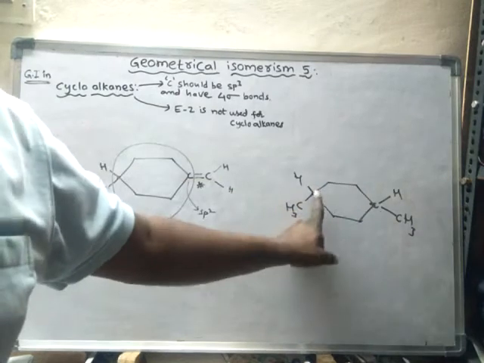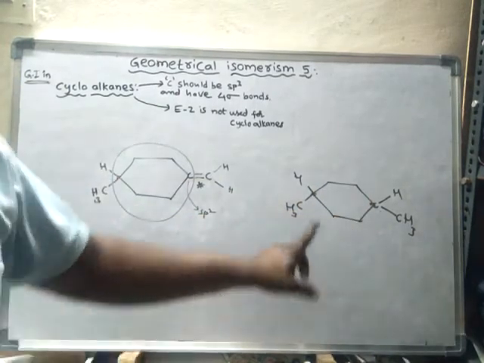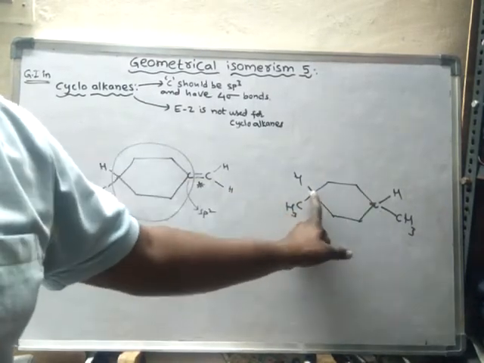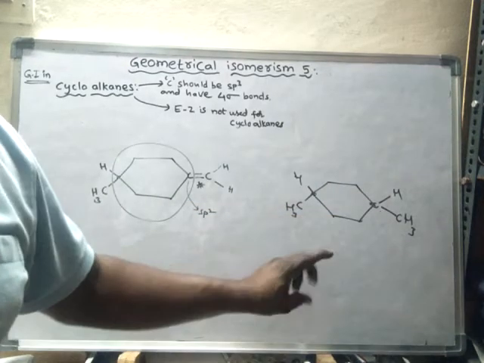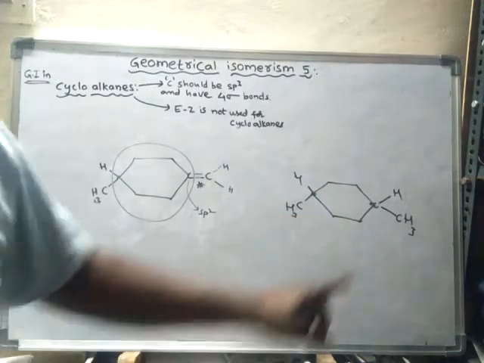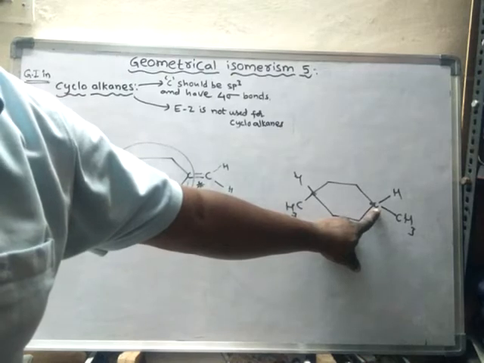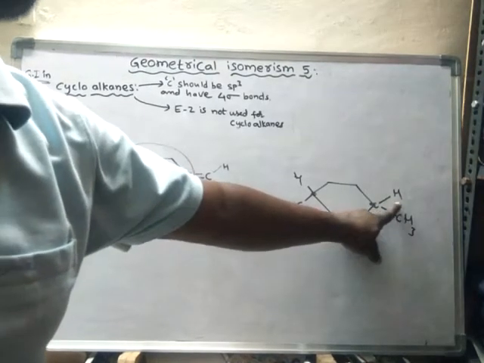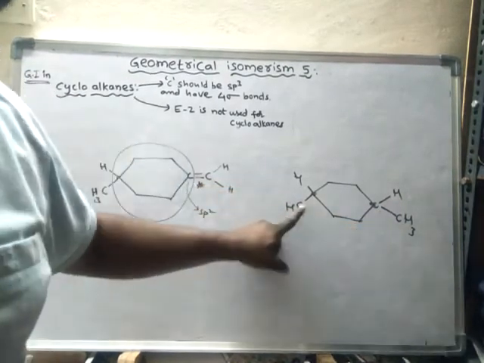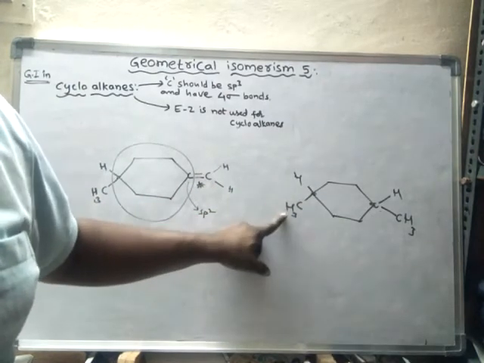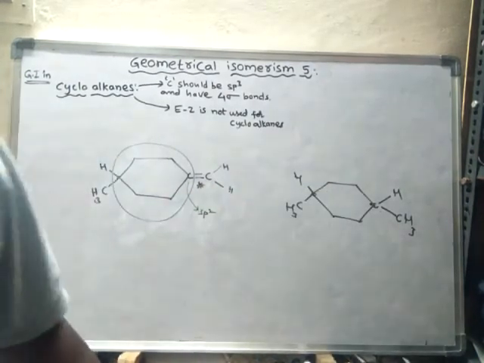This one will show geometrical isomerism, because this is treated as one bond and this is treated as another bond. Restricted rotation is present, and here the carbon is not having similar groups. Here also this carbon is not having similar groups, hence this one will show geometrical isomerism.